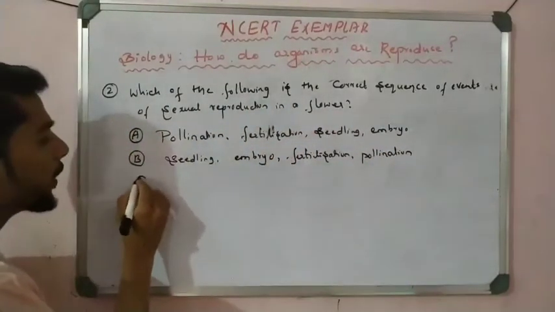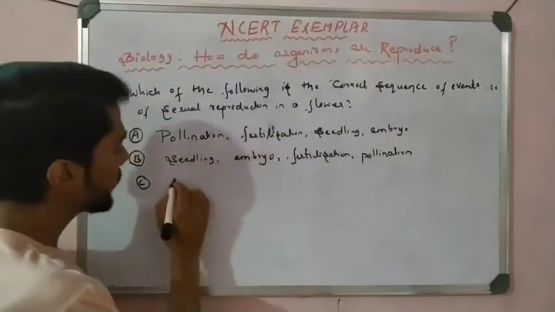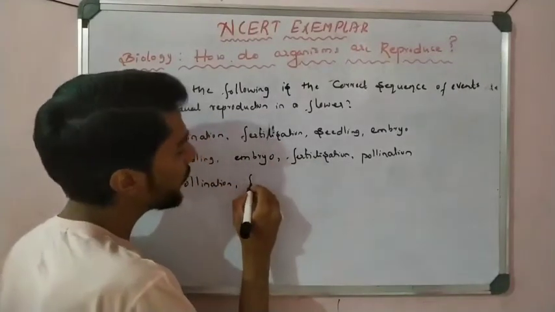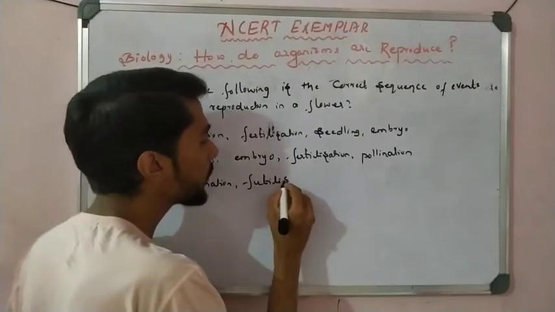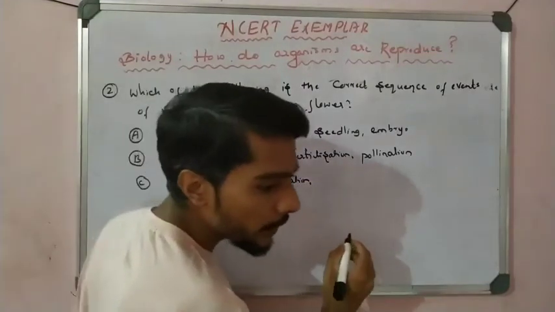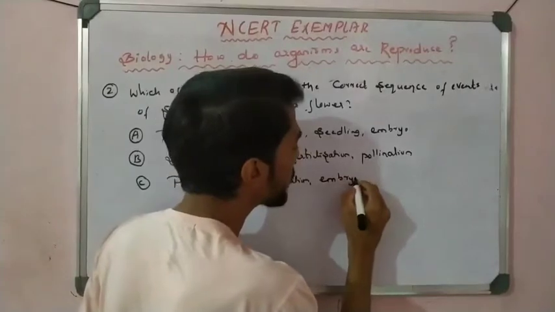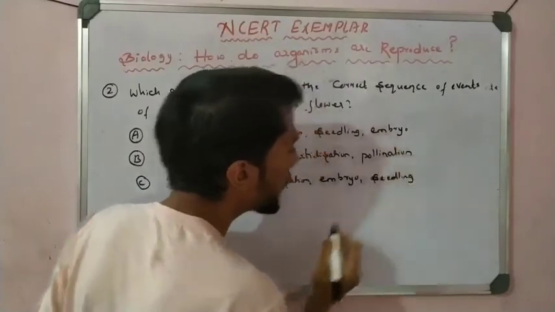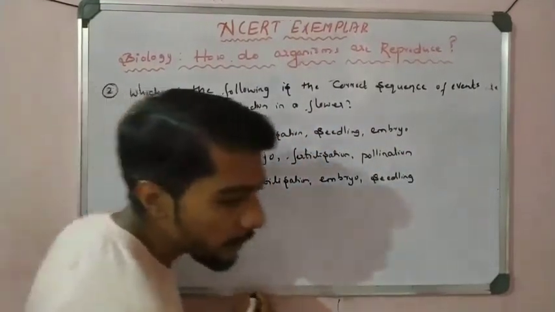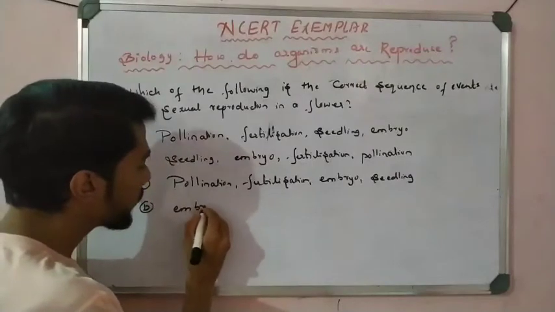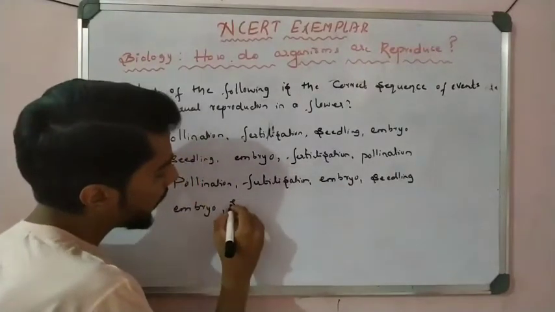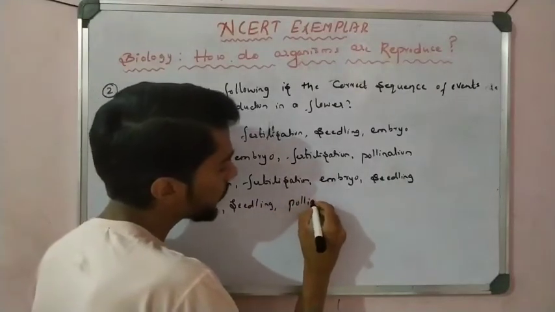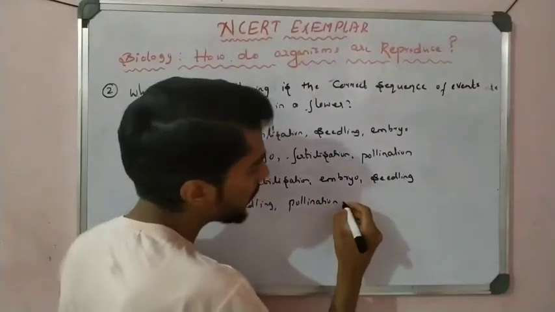Right? So option C says first pollination, and then second is fertilization, and next step is embryo, and then it is seedling. And then the last option says no, first the embryo forms, and then seedling takes place, and then pollination, and then fertilization.